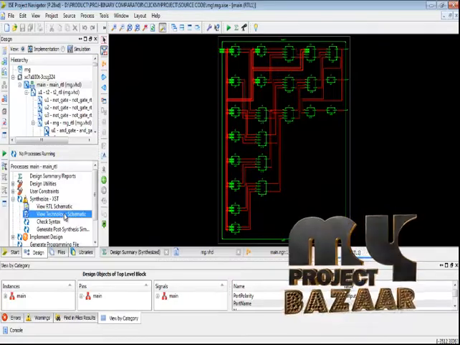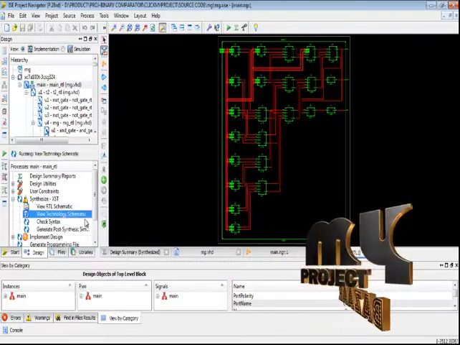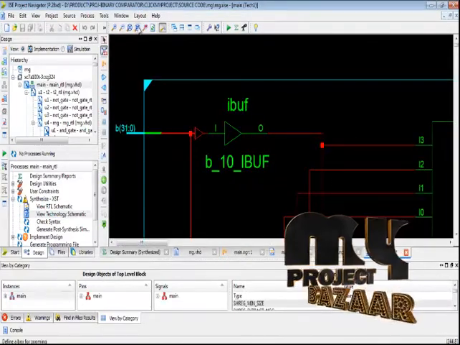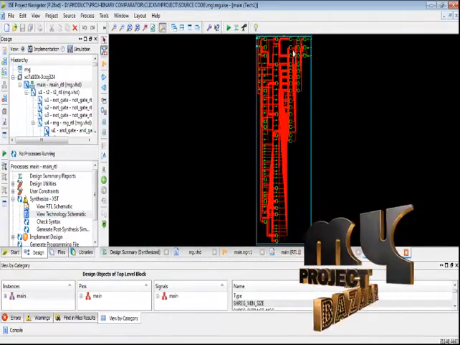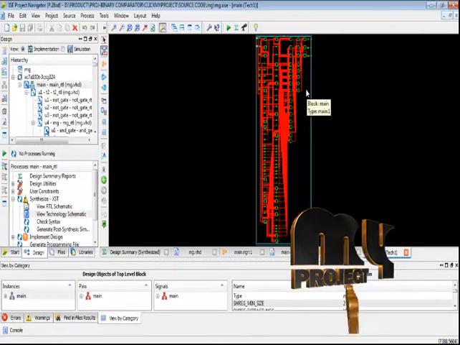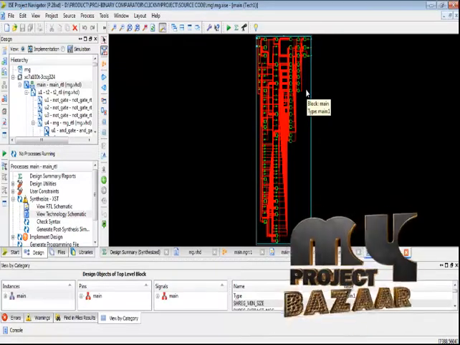Then we select the view technology schematic. Just we run the view schematic diagram and create the schematic. Just we open the technology diagrammatic structure. This structure represents the lookup table and flip-flop pairs and the wire connections for the 32-bit comparator architecture.